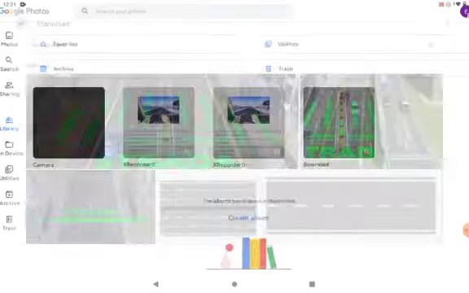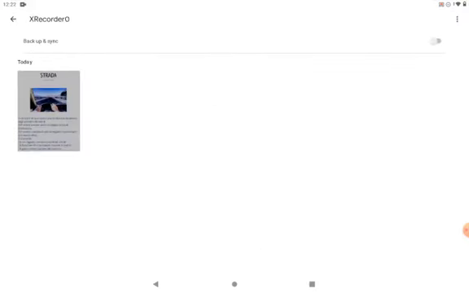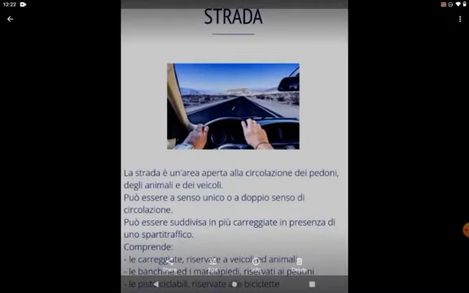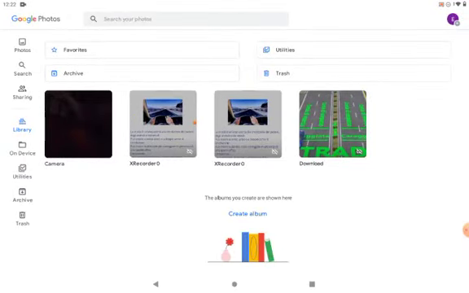So we are still on it. Don't forget we are considering the definition of road. Definizione stradale, the meaning of road. And it says, può essere suddivisa in più carreggiate in presenza di una traffico. Now, it says when we are talking about road, it also consists of carreggiata. Carreggiata is that exit which permits the transition of vehicles.